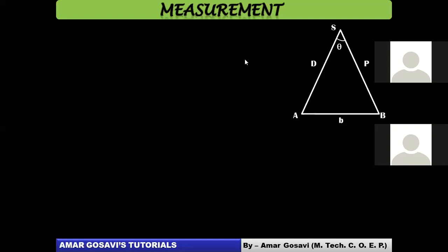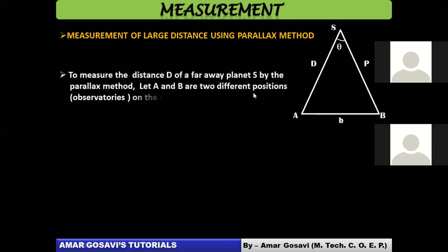Let's see. Look here now. Let's concentrate on this method. So I said from point A you can focus on star S, and from point B you can focus on star S. You can measure angle theta with the instruments, and you can measure B also. The only unknown is D. So from geometry, we all know we can then find D.